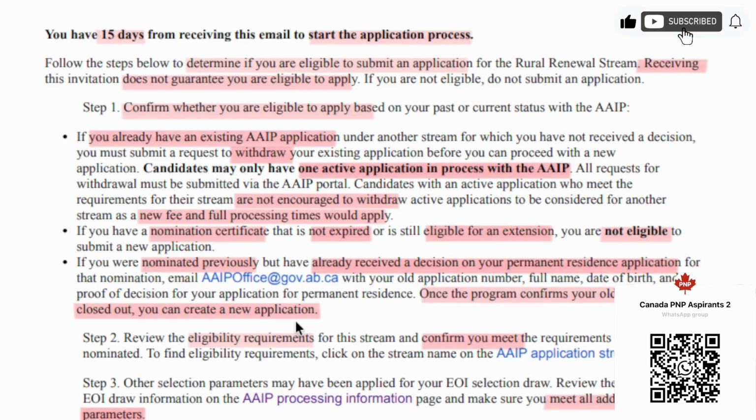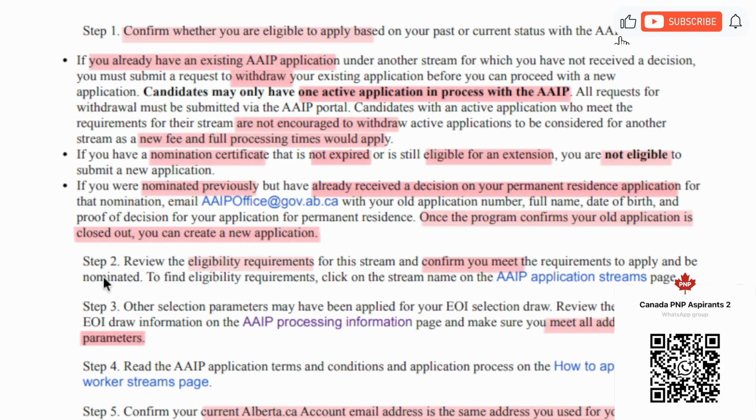So before you click on the link below, make sure that none of these three caveats apply to you. If any of these caveats apply to you, you should do these steps first and then click on the link. Again, I'm very much stressing on clicking on the link because of a very important factor, which I will come to a bit later. Step 2, you will have to review the eligibility requirements.